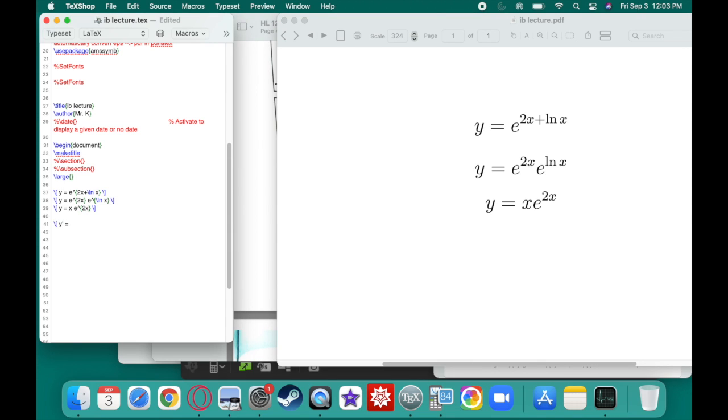So y prime is going to equal what? Well, it's going to be the product rule. I need to take the derivative of the first thing times the second thing, so I'll just have e to the 2x. And then plus the derivative of the second thing times the first thing. Well, the derivative of the second thing, I have to use the chain rule again. So it's going to be the derivative of e to the 2x. Well, the derivative of e to the x is just e to the x. So first thing I need to do is say e to the 2x. And then times the derivative of the inside, which would be the derivative of 2x, which is just 2.